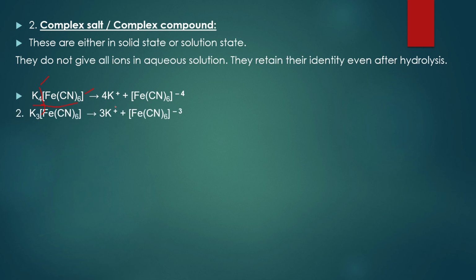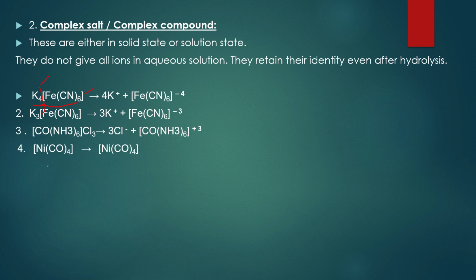And the other is same as the previous one, and the third one is also the same. Whatever the compound which is present inside the brackets, it has to remain the same as before even after hydrolysis. And next one here comes, that is Ni(CO)4. Whenever this compound is hydrolyzed, there is no ion, there is no molecule present before or after the base. So it remains as it is. It doesn't get changed after hydrolysis.